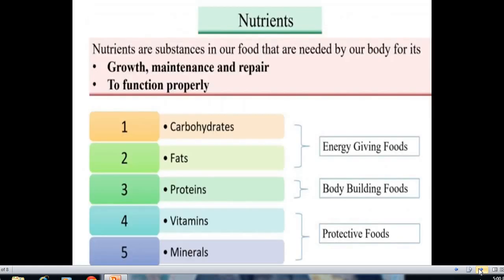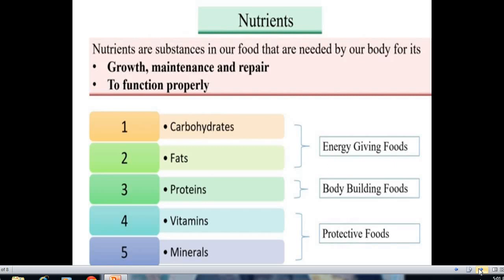Okay students, now I will tell you about the nutrients, meaning the definition of nutrients. Nutrients are the substances in our food that are needed by our body for its growth, maintenance, repair and to function properly. If you want to grow up, if you want to maintain your body, and if you want to repair it, it sometimes happens, right? Or if you want the proper functioning of the body, then nutrients are compulsory for the body. These are the main substances. These substances are needed by your body. So that's why you have to take a proper diet.